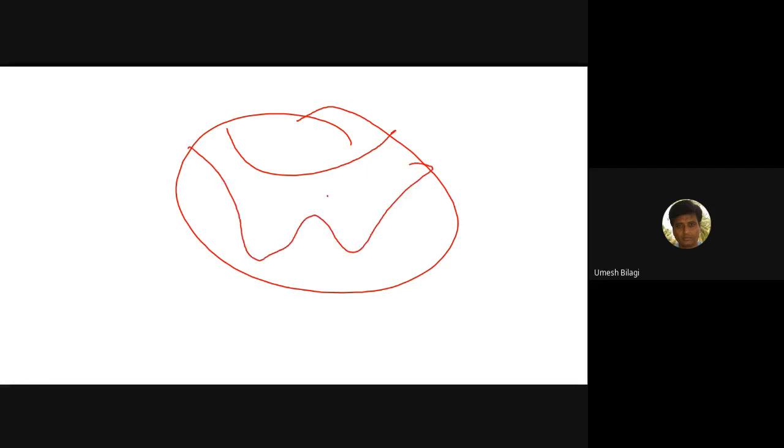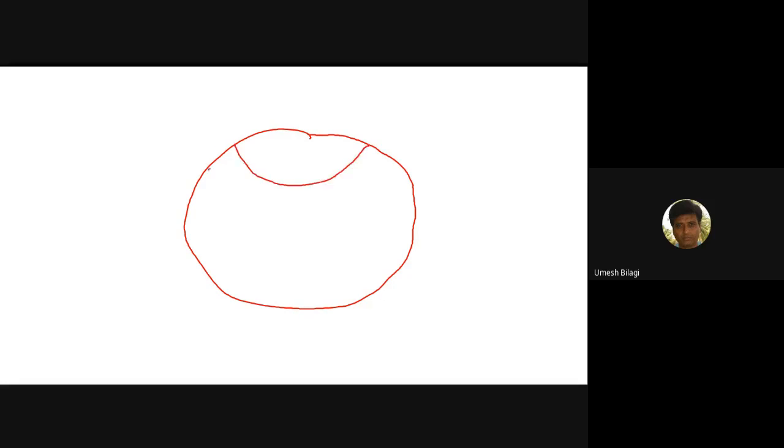Okay, I'll draw nicely for you. My diagrams are not that good. I was seeing Nazir's lectures. He draws very nicely. This is the central canal.